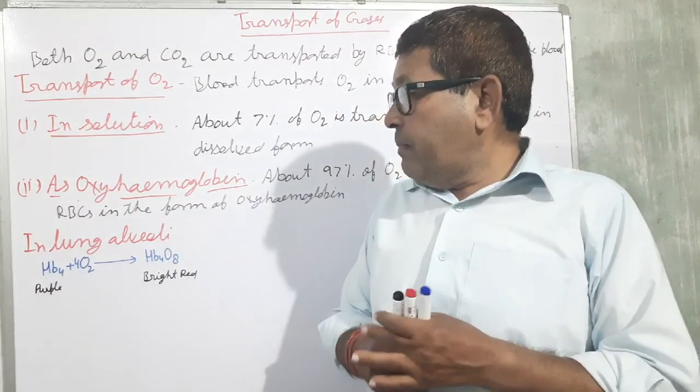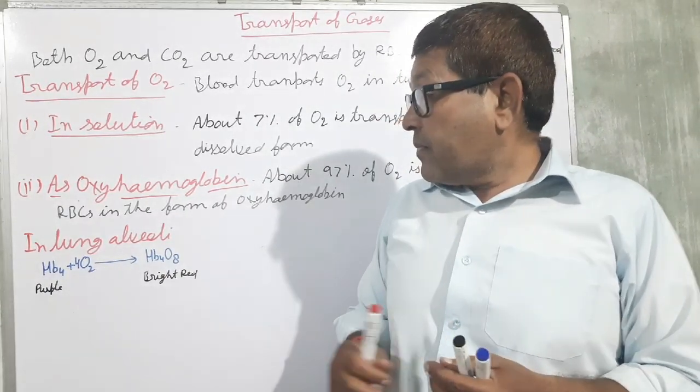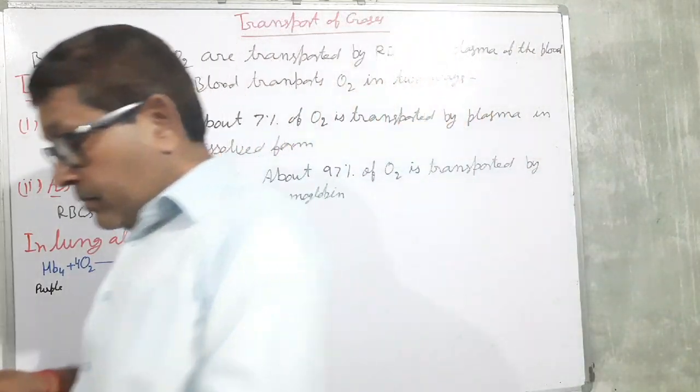So in lung alveoli, what factors favor the formation of oxyhemoglobin?